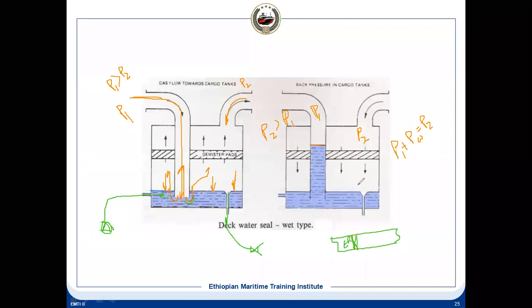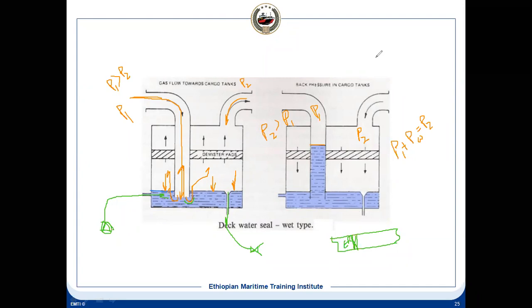So this is one of the types, which is the wet type, because when in operation, a lot of water can carry over. What is the problem with the water? Water can cause corrosion. If it is a crude carrier, it will not make much difference for the cargo, because the cargo itself contains water, as it is extracted from the earth and not yet distilled or purified. But for a product carrier, that can be a problem because of the water carryover. So this is one of the types of water seal.